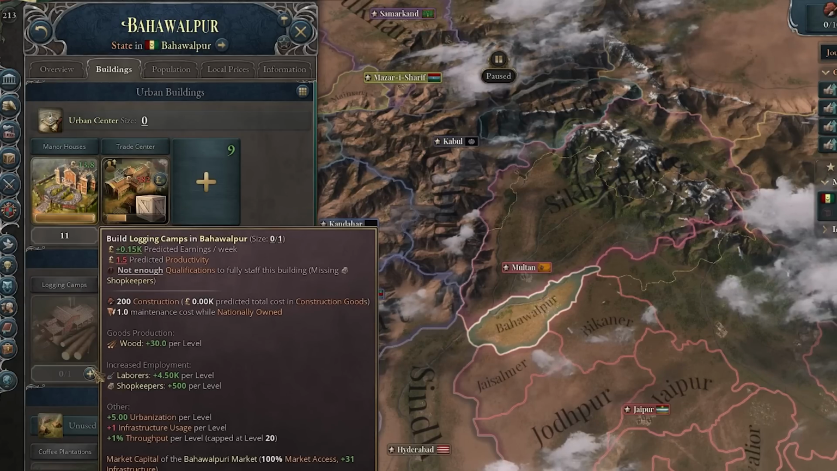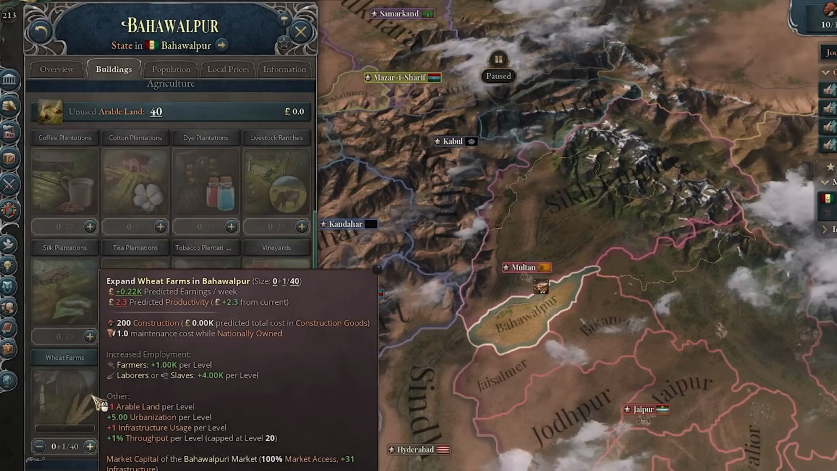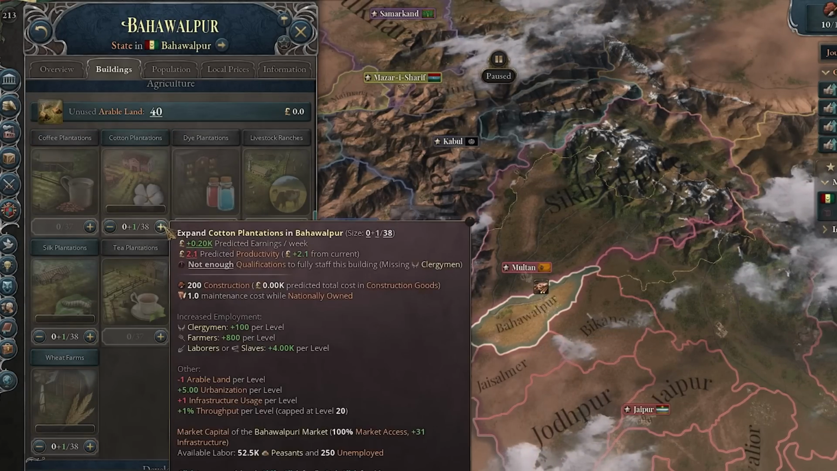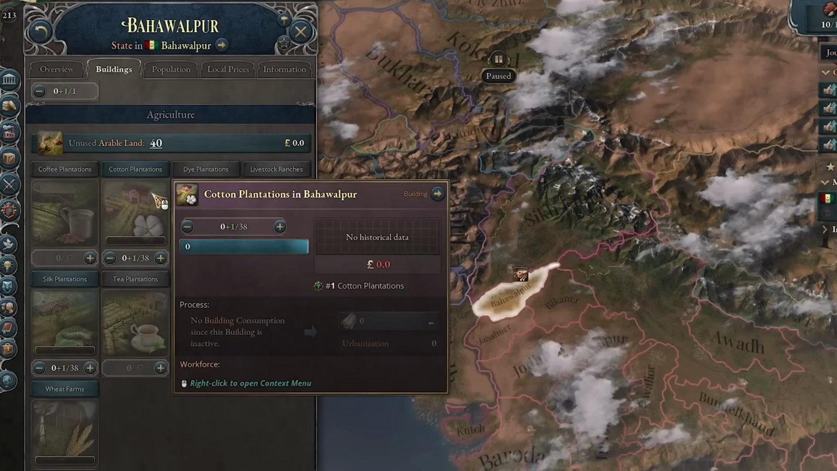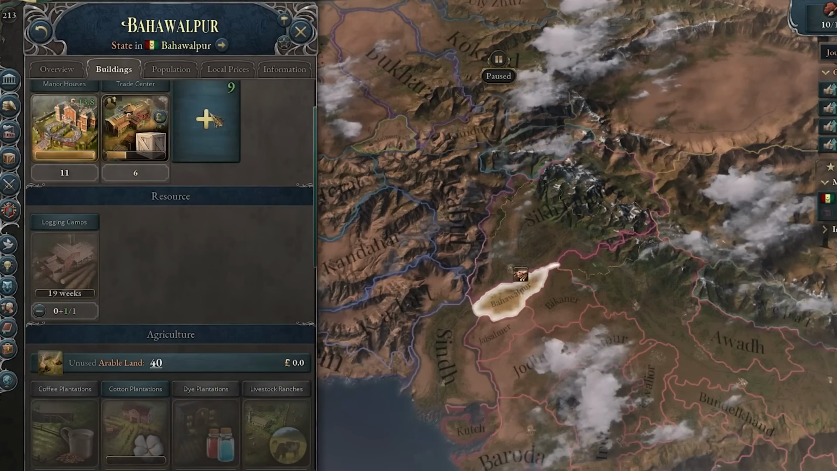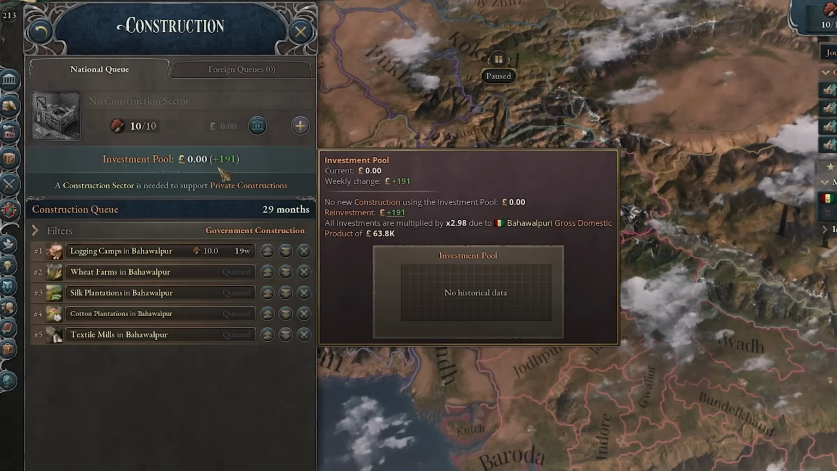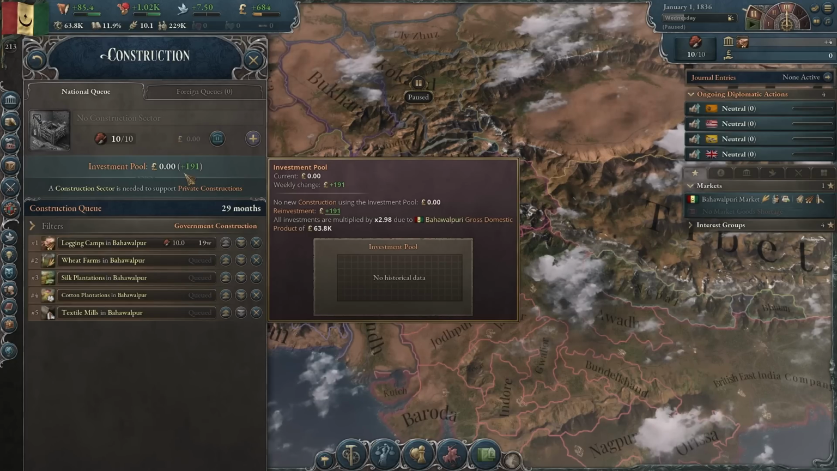So let's start building some more stuff, like a logging camp, some wheat farms, seal plantations, cotton plantations. Yeah, thinking about it, I have a pretty good start to create a big textile industry, and all those different industries will start off as being owned by the state, but I can later privatize them.